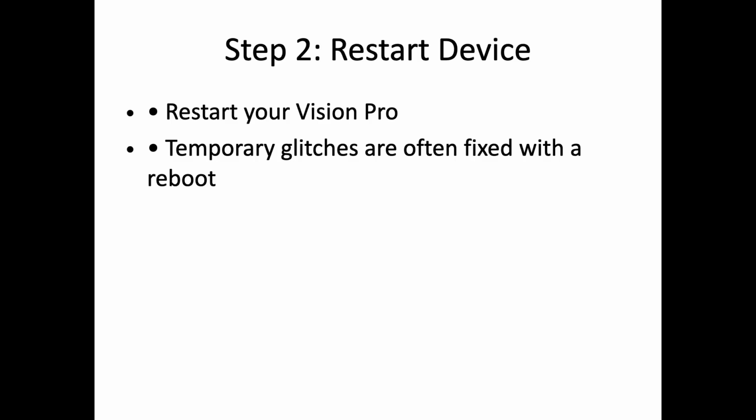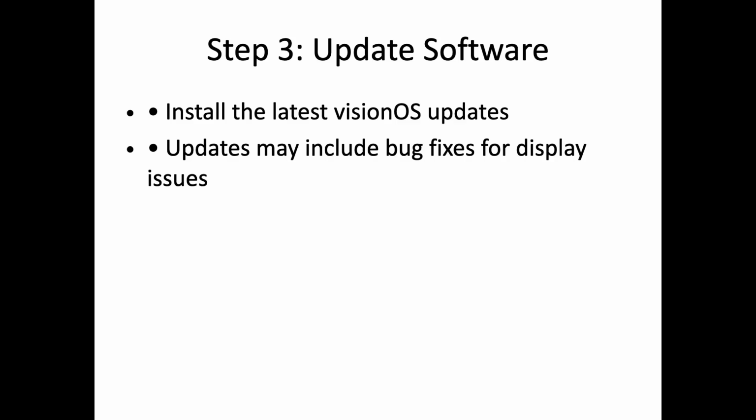Next, restart your Vision Pro. Many temporary glitches, including screen flickering, can be resolved with a simple reboot. Check for the latest Vision OS updates. Apple frequently includes bug fixes and performance improvements that may address display issues like flickering.